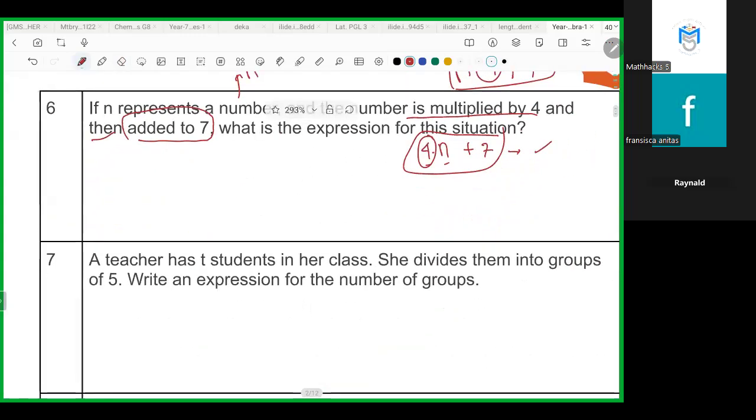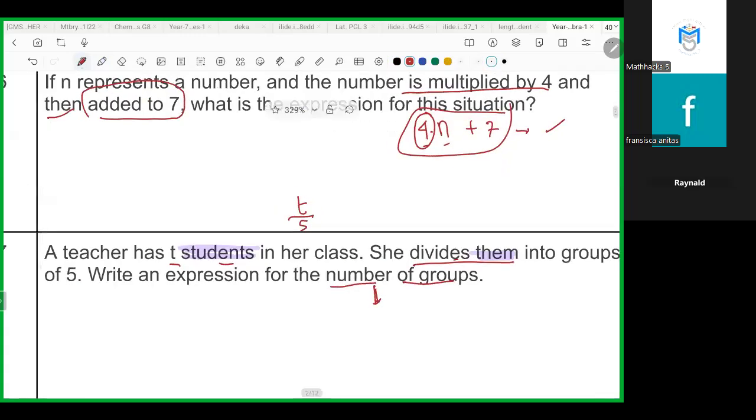A teacher has T students. The teacher divides them into groups of 5. Them means the students, right? So divided means division. But for this one, you have to make a number of groups.